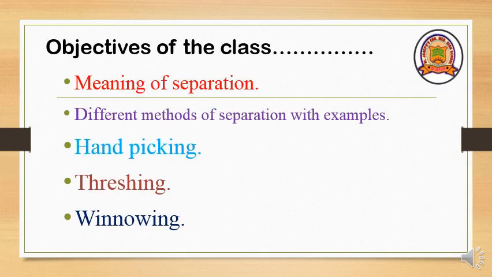Objectives of the class. Today we are going to discuss the meaning of separation and different methods of separation with examples. There are many different methods based on the materials, state of matter and their size. So we are going to discuss the first three types of separation. First one is hand picking, which is the common method of separation you can see every day in your home. Next is threshing. Third one is winnowing. About these we are going to discuss in today's class.